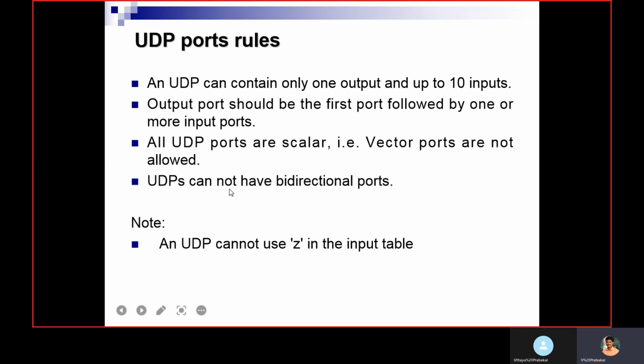UDP cannot have a bidirectional port. It may be an input or output. Another thing is UDP cannot use Z in the input table. In the input table you can mention wildcard with a question mark. You can mention 0 or 1. So you should not mention Z in the primitive table.